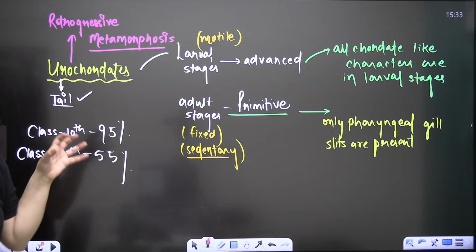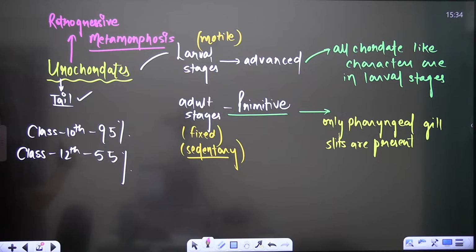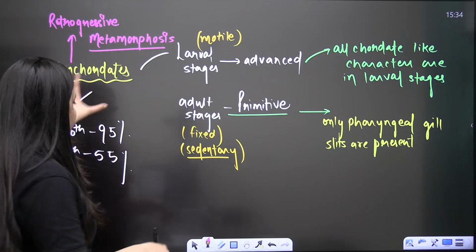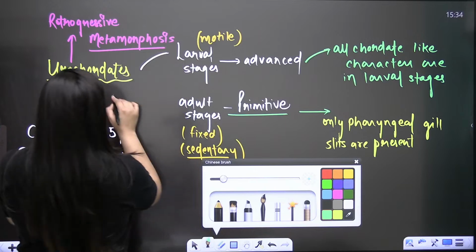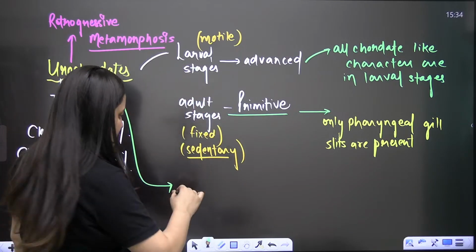So this is what you need to know about the Urochordates: the notochord will only be there in the tail region. Is that clear? Notochord is only there in the tail region. Retrogressive metamorphosis you will see in their case. That's all.